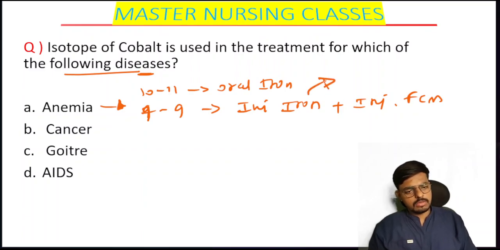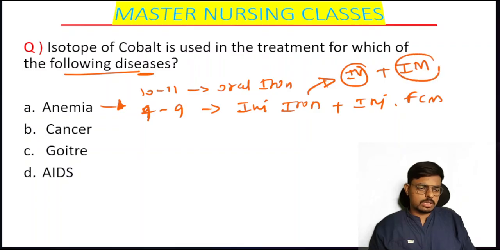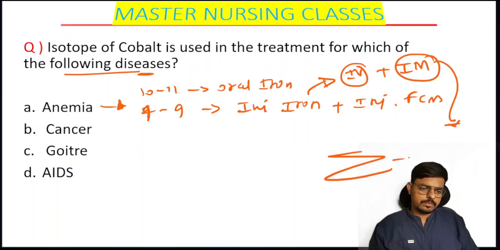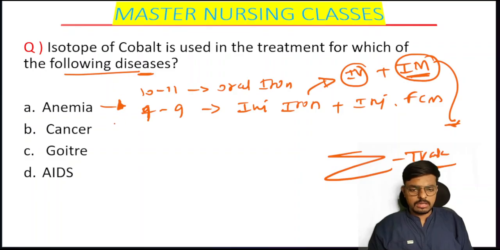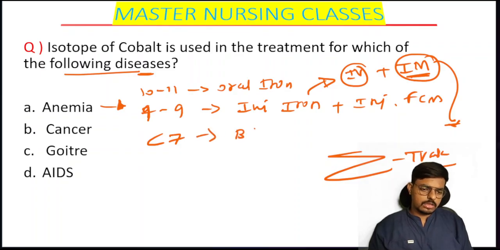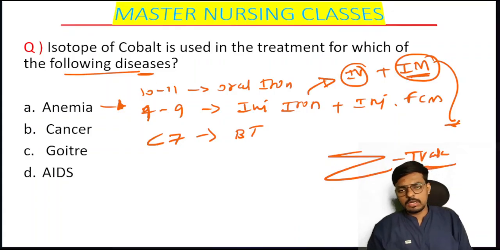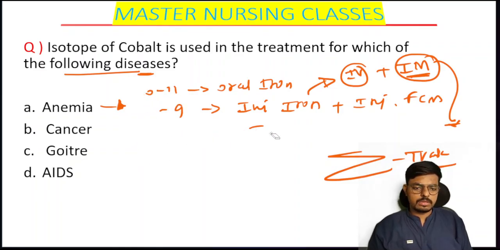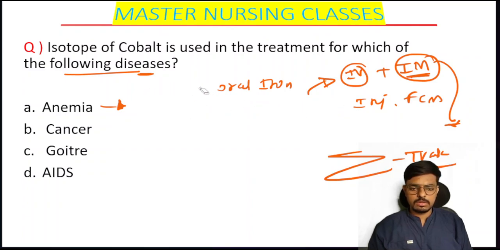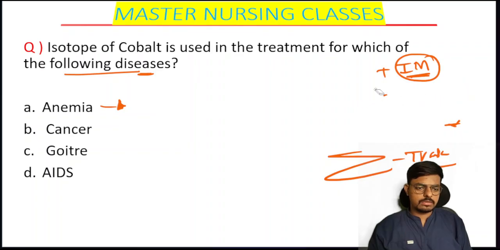Students, how will we give injection iron sucrose? We can give it IV mostly. And one technique we use to administer intramuscular iron, a repeatedly asked question, is the Z track technique. Hope the concept is clear. And if the Hb is less than 7, we will go for blood transfusion. These are the treatment options for anemia. Cobalt does not have any role in the treatment of anemia, so the answer is not anemia. Is this clear?